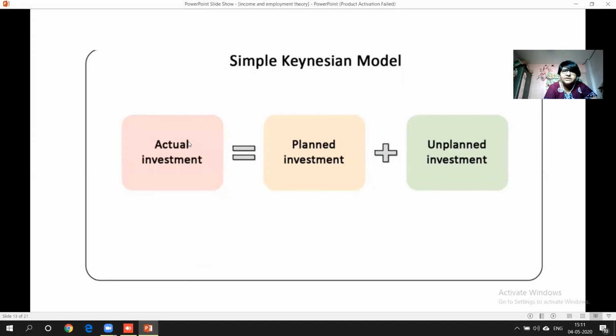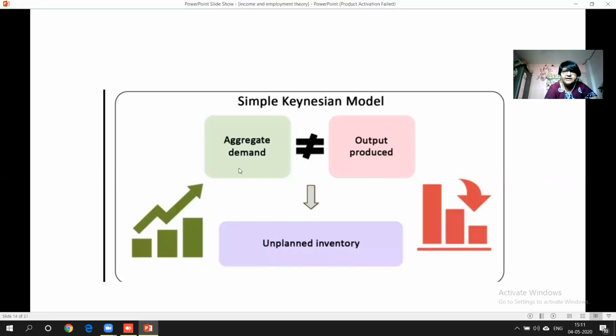Now here you can see the simple Keynesian model. Actual investment is equal to planned investment plus unplanned investment. Actual investment is nothing but planned plus unplanned. Here you can see what is happening if aggregate demand is not equal to output produced. For example, in an economy, whatever production has taken place, we might have planned that we have to produce this much because this much demand can be there in our nation for the next year.